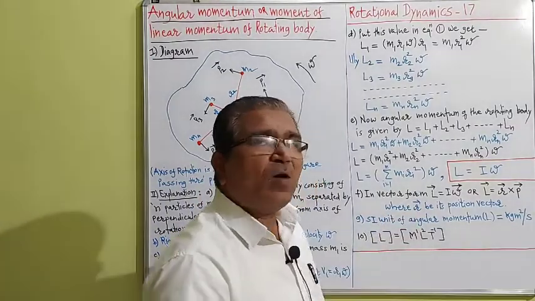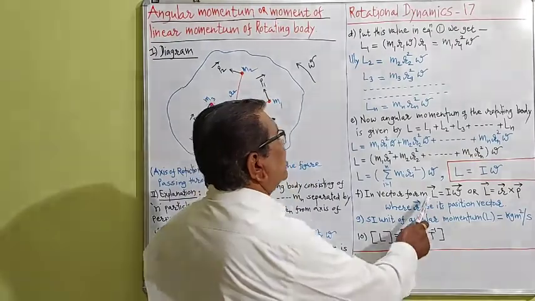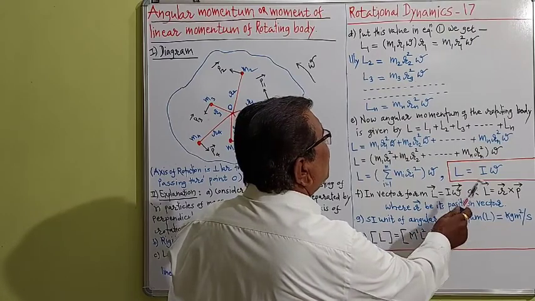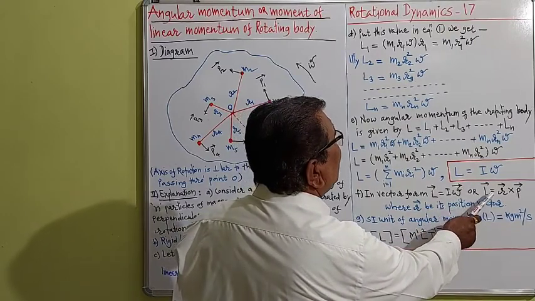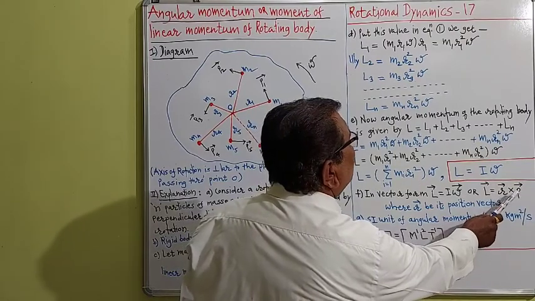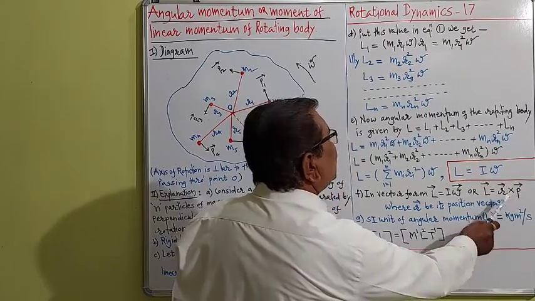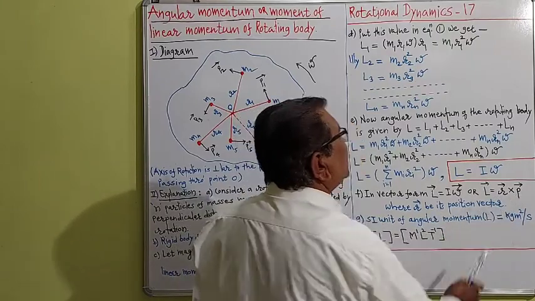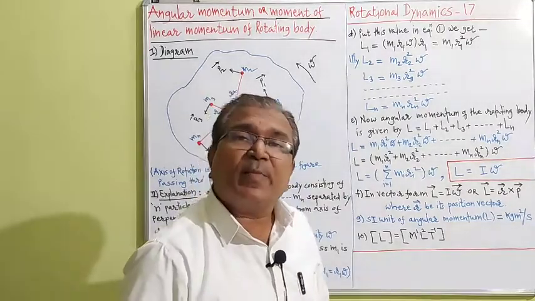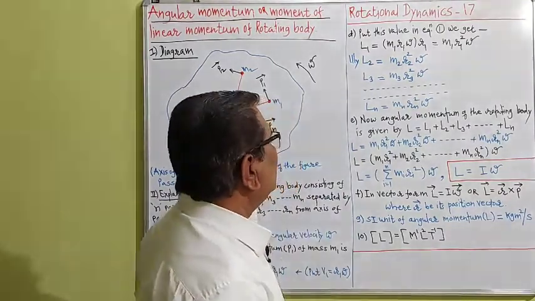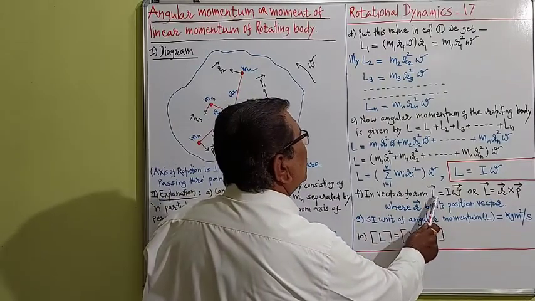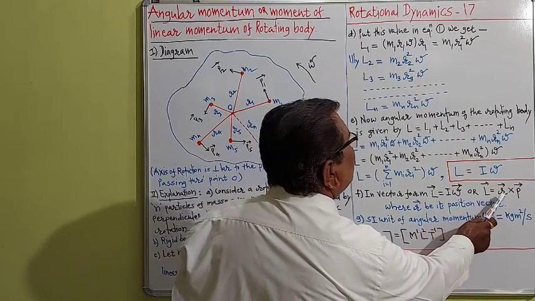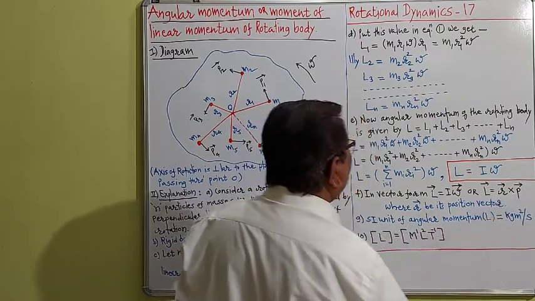In vector form, how can we write it? We can write vector L = I into omega vector, or it may be written as vector L = vector r cross vector P, where vector r is called the position vector and vector P is the linear momentum in vector form. So this is the vector form of angular momentum: vector L = I omega vector, or vector L = vector r cross vector P.